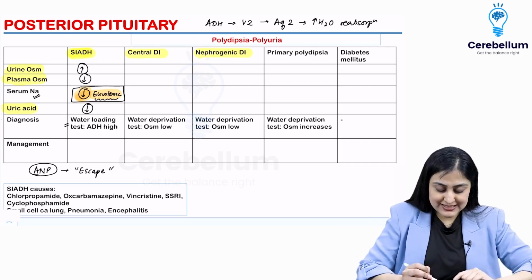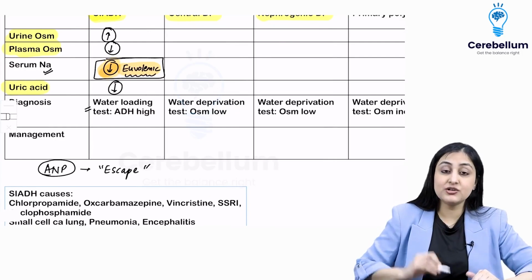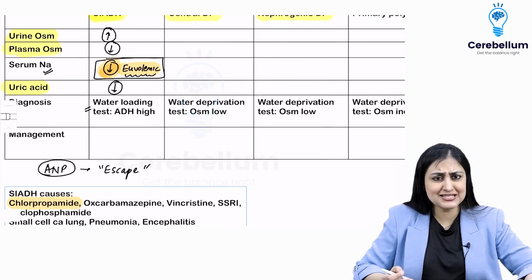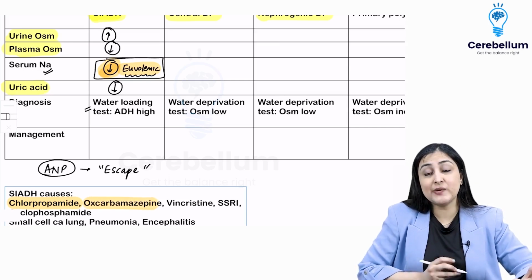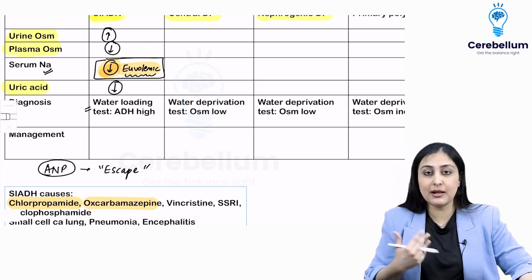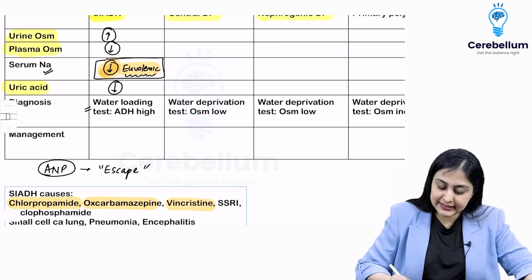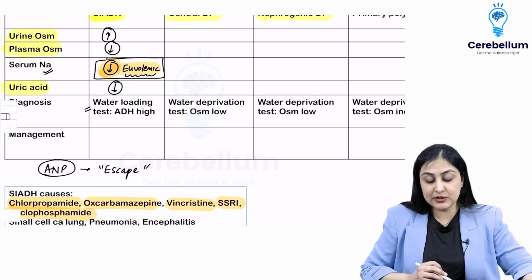Certain causes of SIADH, this has been asked a lot about the drugs, alright. So what are the drugs which cause SIADH? Chlorpropamide, did we study this today itself? We did. Oxcarbamazepine. This is a repeat INICET question that oxcarbamazepine has more SIADH as compared to carbamazepine. Both do. Ox has more. Vincristine, SSRI and cyclophosphamide. So this list you definitely want to remember.